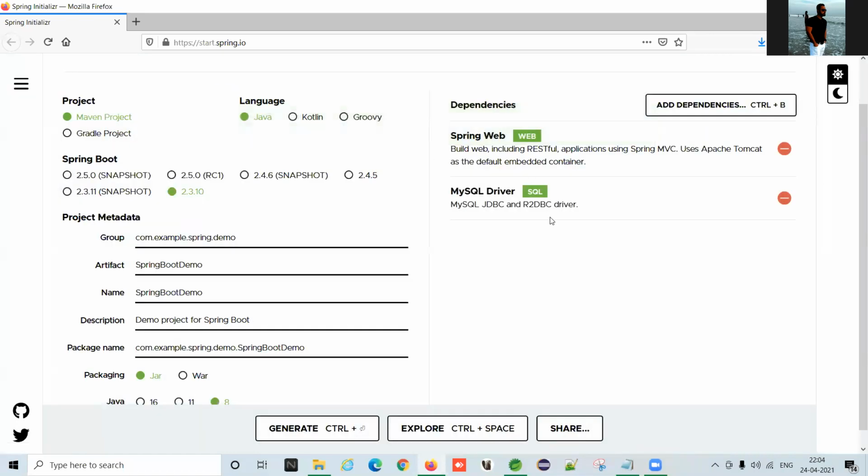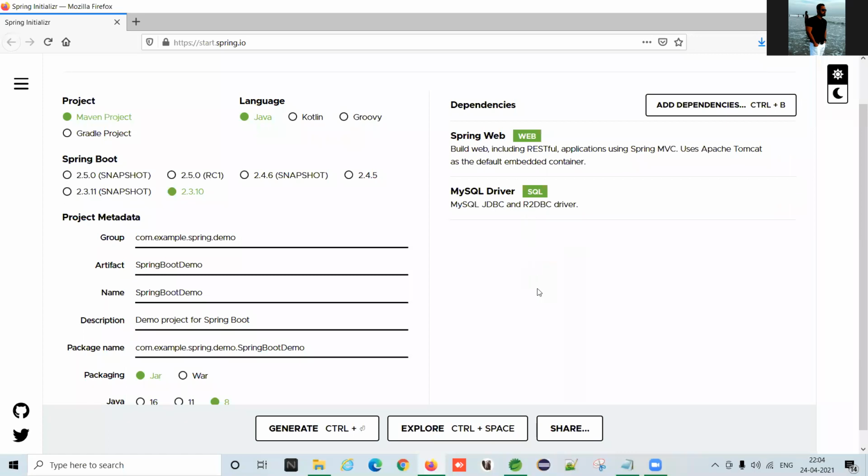MySQL driver. Why is it? To connect with the database. Spring Web, why is it? To create a web application. And what are the requirements in a web application? Fulfilled with these dependencies. Okay.